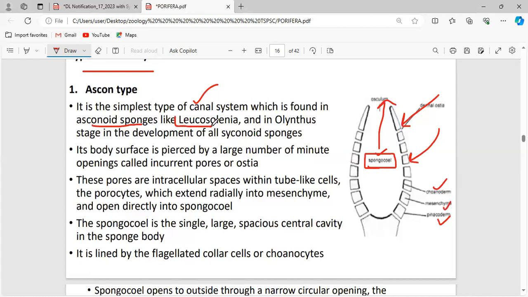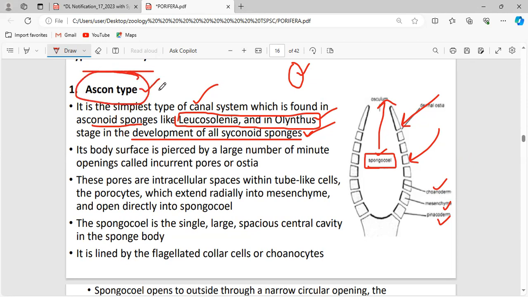this type is found in asconoid sponges or Leucosolenia. Examples are very important. Don't forget to read the examples. So the asconoid sponges or Leucosolenia, and in the olynthus. And in the development of all the syconoid sponges, which means what? If this poriferan has the sycon type of canal system, then in all syconoid sponges the earlier type of canal system is the ascon type. The ascon type is the one that is going to develop into the sycon type.